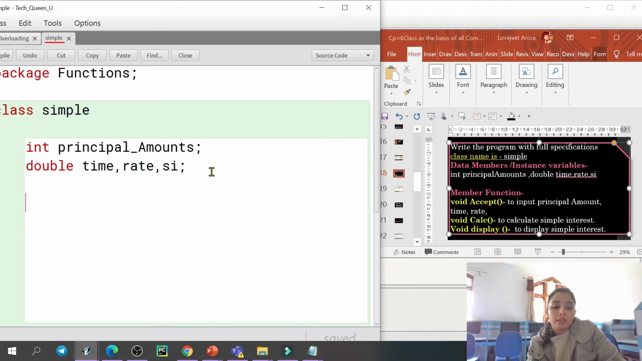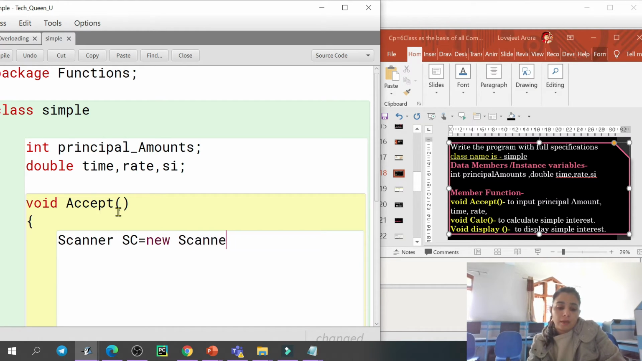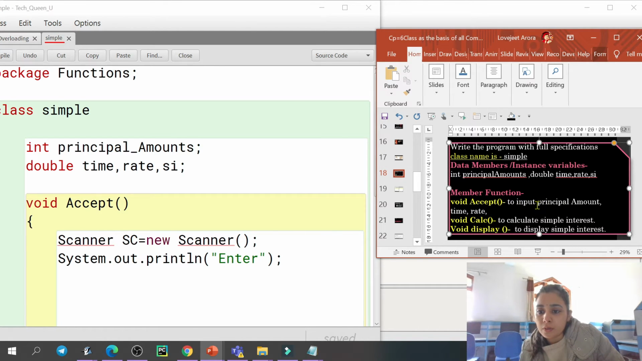Now the member method is given there, void accept. The spelling must be the same as mentioned in the paper, right? It inputs principal, time, rate, so we are taking input from the user. For that I'm using the Scanner class, Scanner sc = new Scanner, and System.out.println, right? Here enter, or we can say input, the principal amount, time, rate.